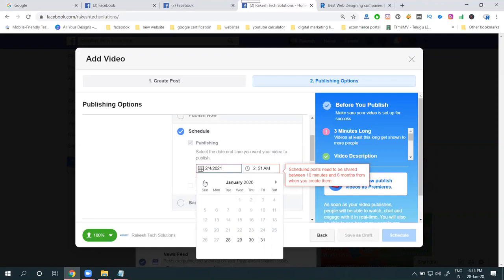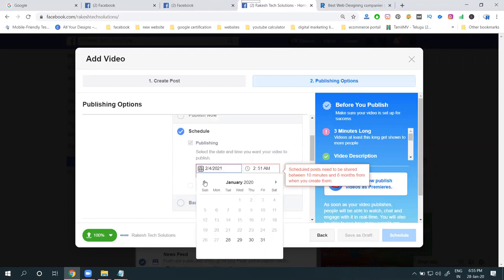There is a premiere option and a schedule post option. Premiere supports from 10 minutes up to 7 days. But schedule will be from 10 minutes up to 6 months. These two are very important schedule times. Here one more option is there in your Facebook: backdate posting.